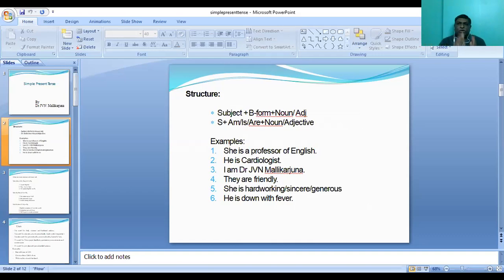Suppose if I want to give a description of the subject, for example, you will use the subject he. Then the suitable be form is: he is. Now you are describing this person. What kind of person he is, you want to say. Suppose you are talking about your best friend, or your favorite teacher, or your role model.